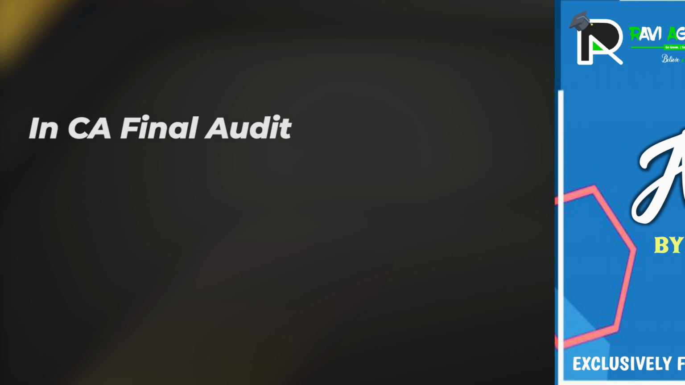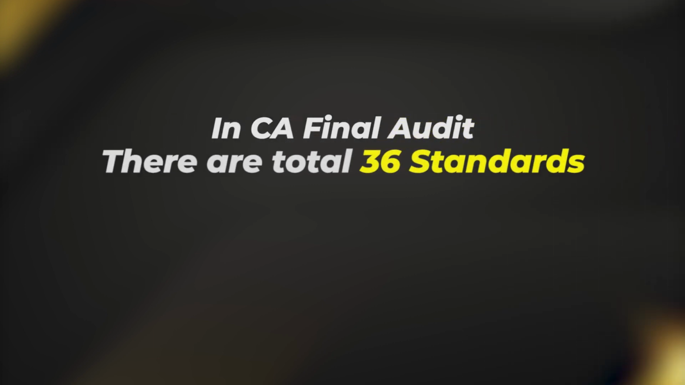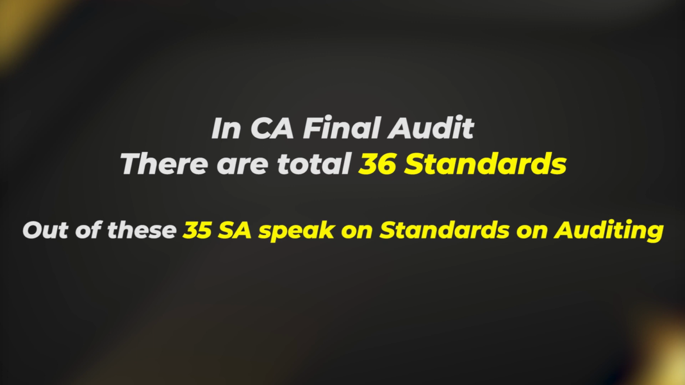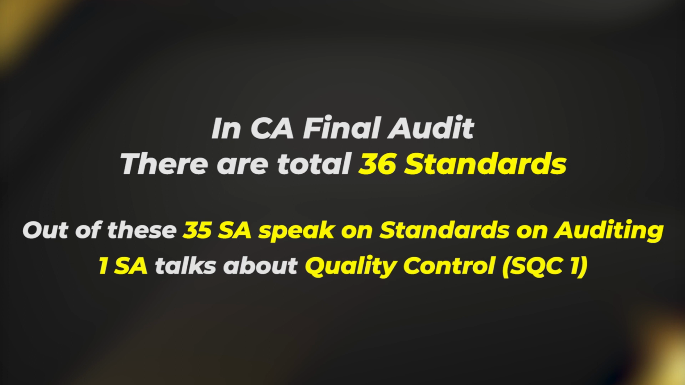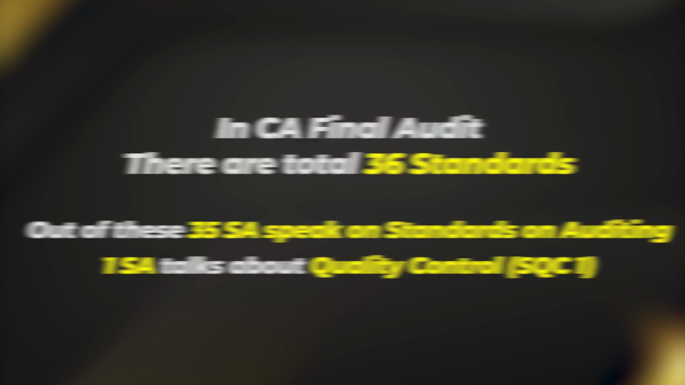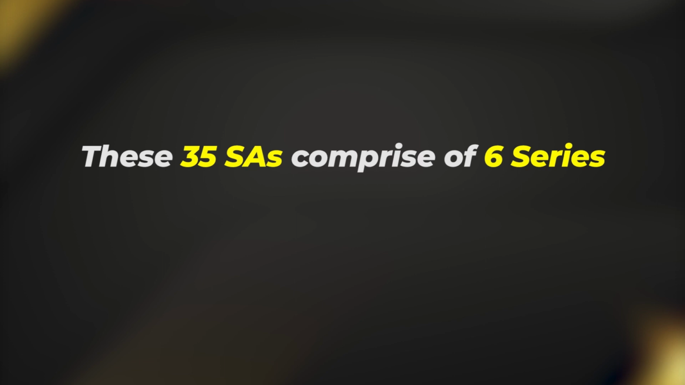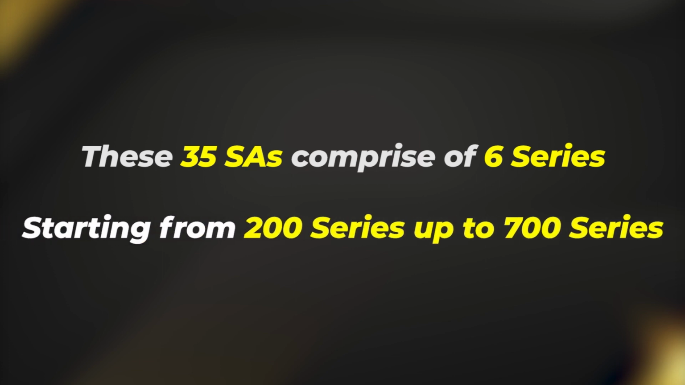Alright, so in CA Final Auditing, there are a total of 36 standards. Out of these 36, 35 are standards on auditing, and one standard talks about quality control, that is SQC 1. Out of the 35 standards, there are 6 series altogether, starting from the 200 series till the 700 series. Let's learn the names and numbers one by one.